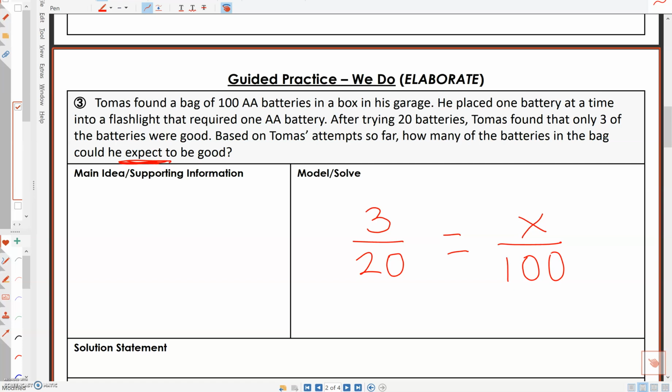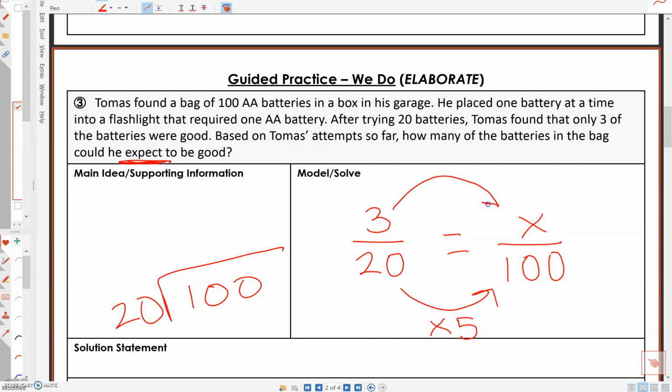Okay, so now from 20 to 100. Again, if you don't know what that is, you can always do it on the side and divide it and figure it out like that. 20 to get to 100, that is times 5. So then all you have to do is 3 times 5, that equals 15. So how many batteries in the bag could he expect to be good? Only 15 out of the 100.